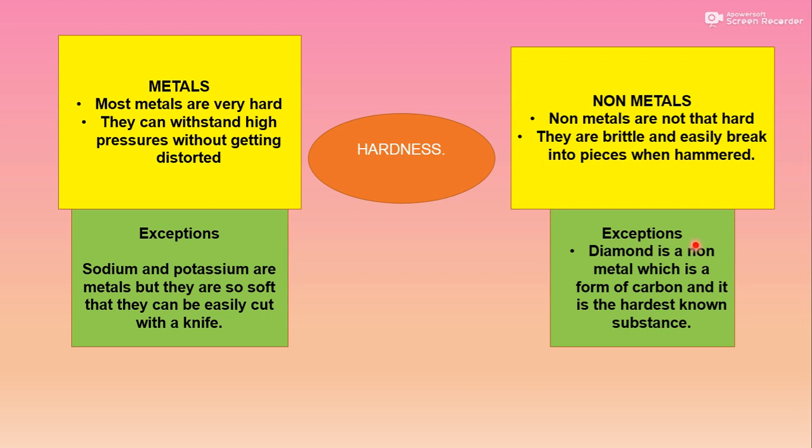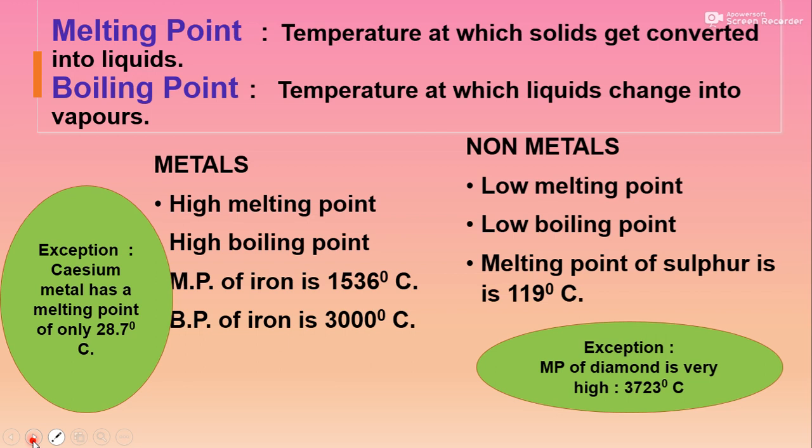But there is an exception: diamond. Diamond is a form of carbon, and carbon is a non-metal. So diamond is a non-metal which is a form of carbon, and it is the hardest known substance. Now this can come in the form of a question: name the hardest substance. The hardest substance is diamond. So you can write there: diamond, that is a form of carbon.